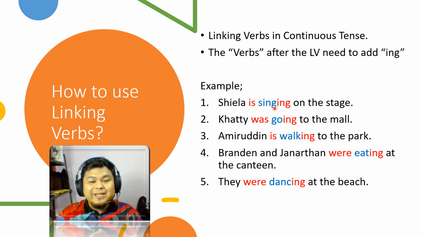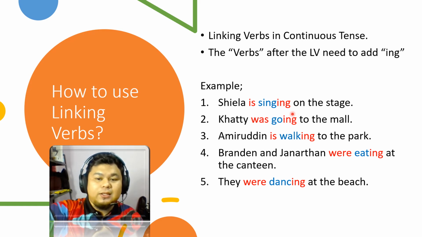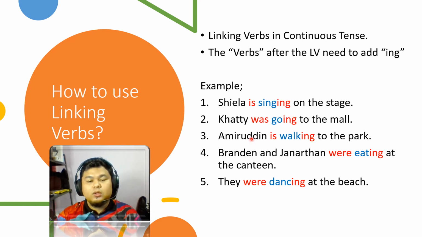Number 2, Katie was going to the mall. Here we can say that was is a linking verb. Go is a verb. So that's why here we need to add ing. Katie was going to the mall.